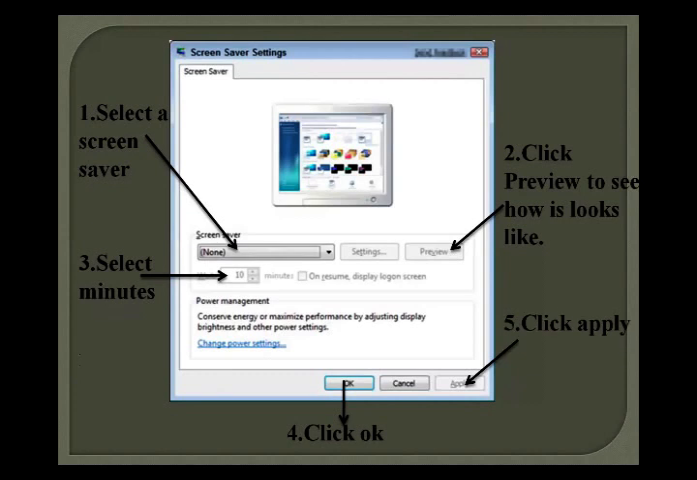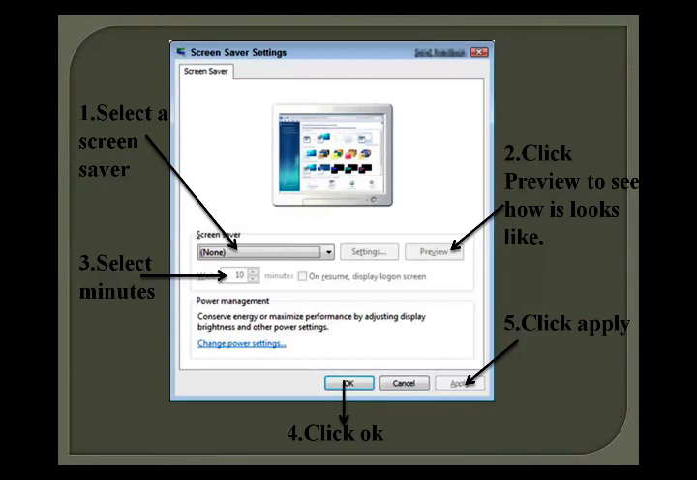Then you click on OK and then click on the apply button. Okay, when you click on the apply button, your screensaver is set for idle. When your computer is idle, this screen appears as a screensaver.